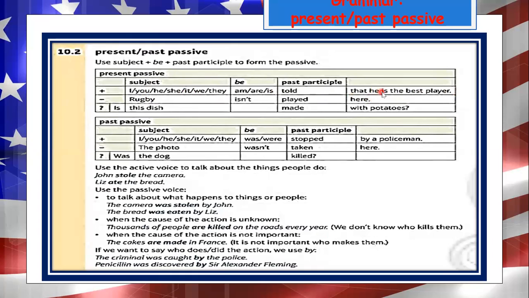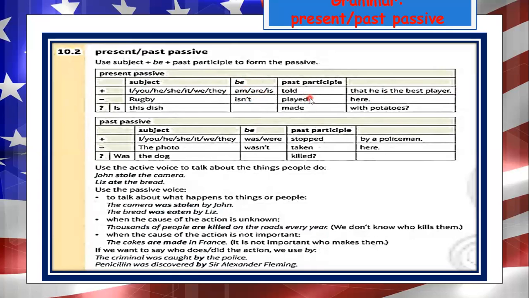You are told that he is the best player. He, she, is told that he is the best player, and you, we, they are told that he is the best player. Rugby isn't played here. And remember, if the action is in present, you use the verb to be in present.